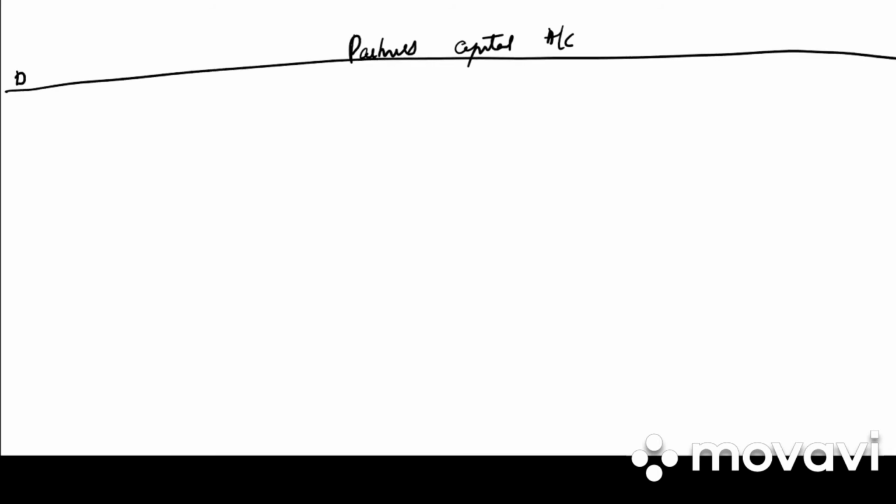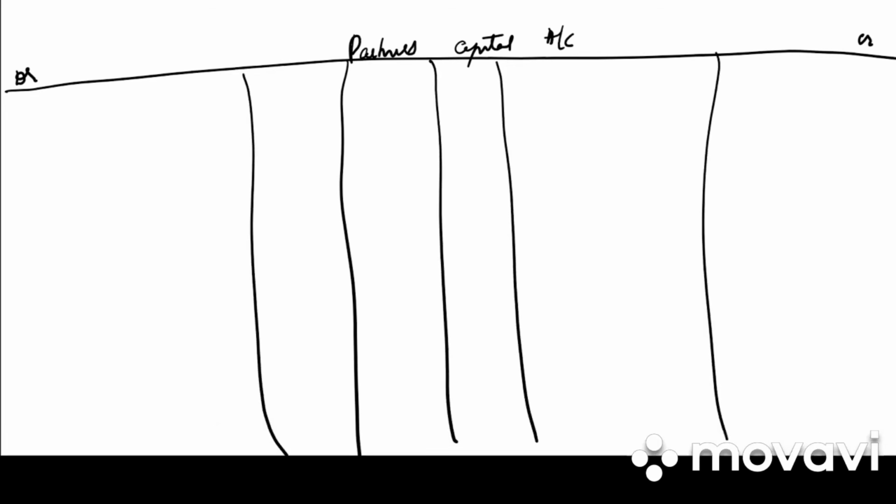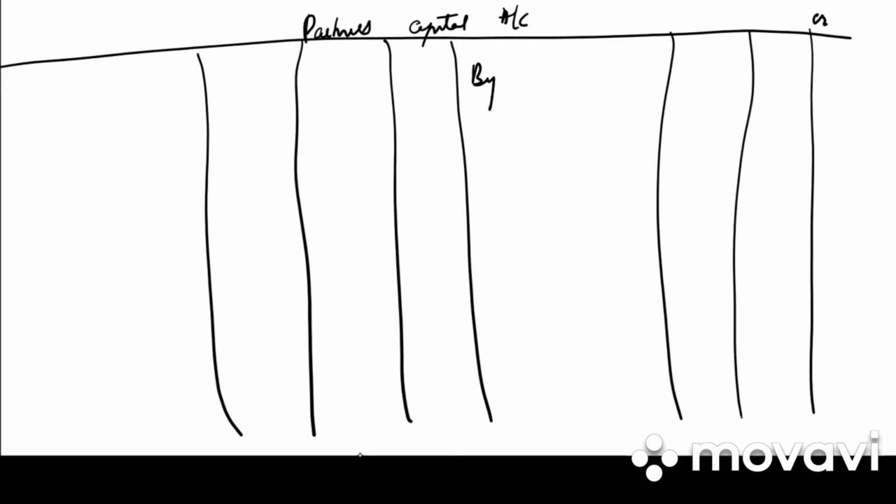Then we will be preparing a partner's capital account. Debit side, credit side, X, Y and Z. So what is the first step? It is to bring down the balance. So by balance brought down.